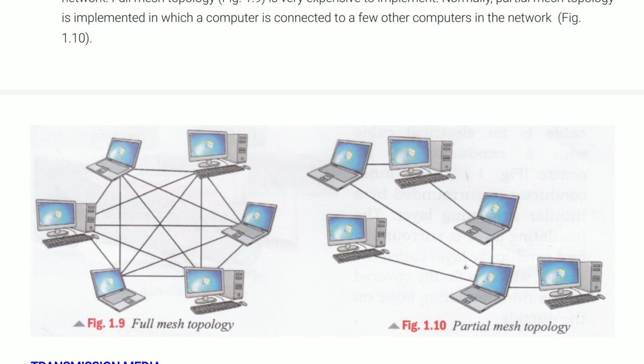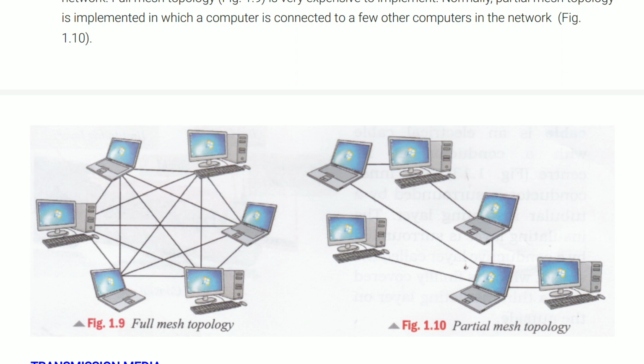The advantage of this topology is that if there is any breakdown or failure in the connection from one system to another, the network will not be destroyed and the communication will also not be destroyed, because it is formed in such a way that each system is connected to every system, so there are many paths through which data can be transmitted from one system to any system individually.